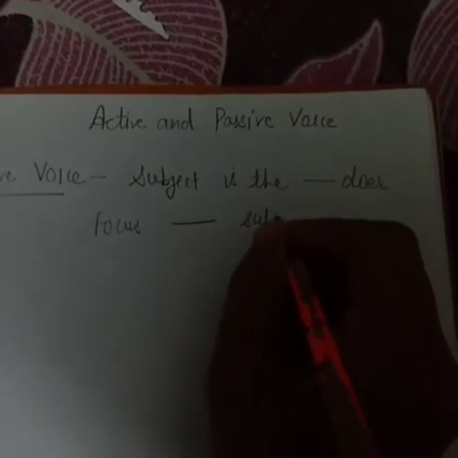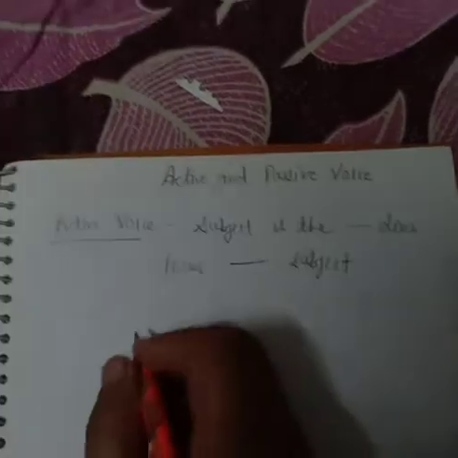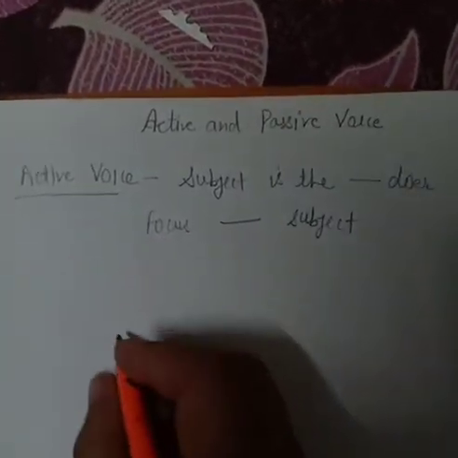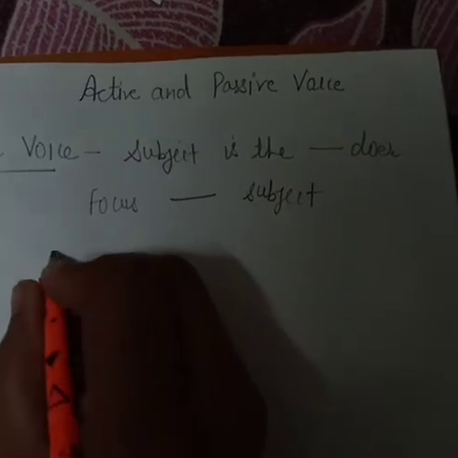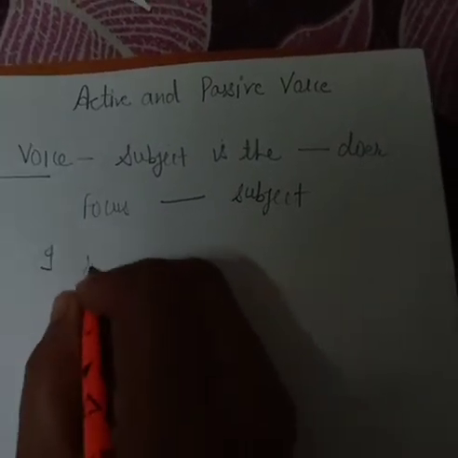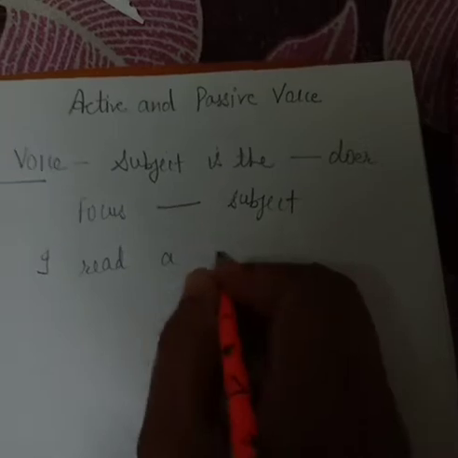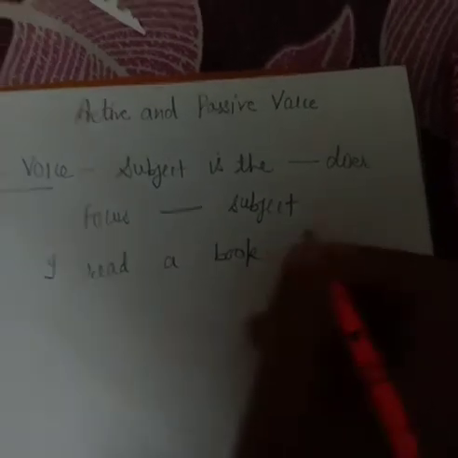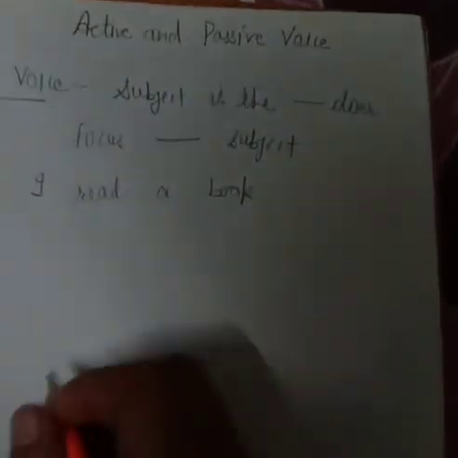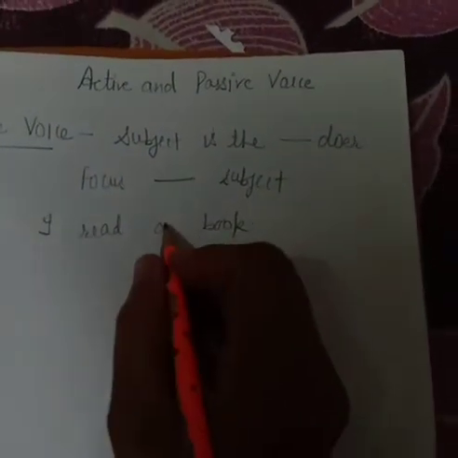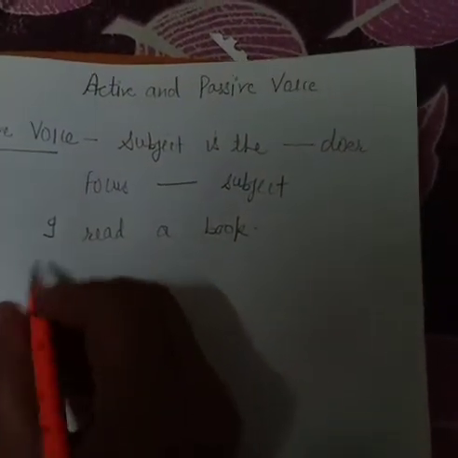subject only. Okay, so for example, I read a book. Here in this sentence it is in the active form. Okay, I read a book. Which is the subject?